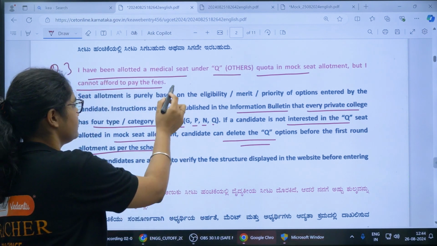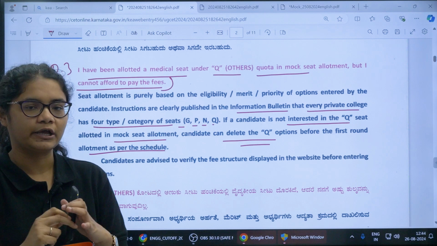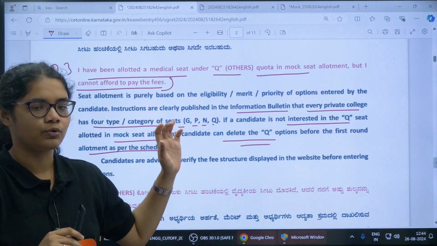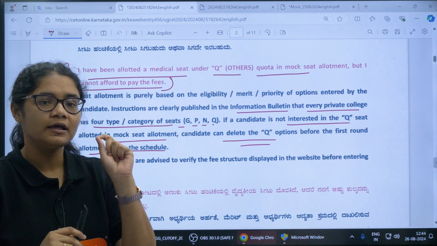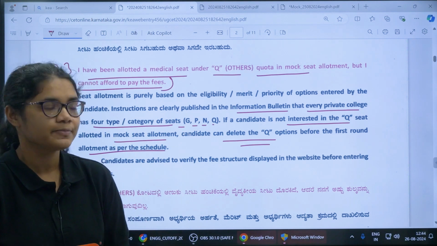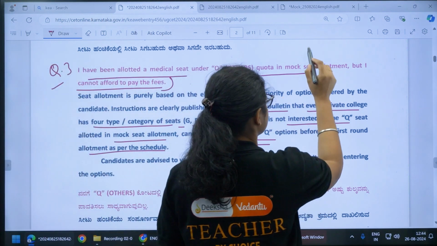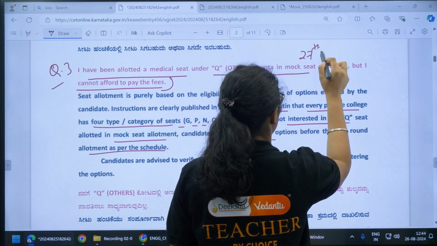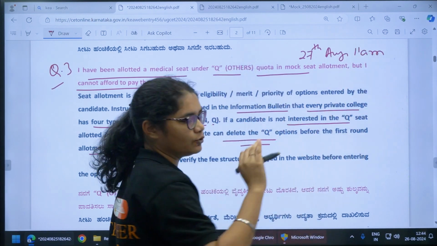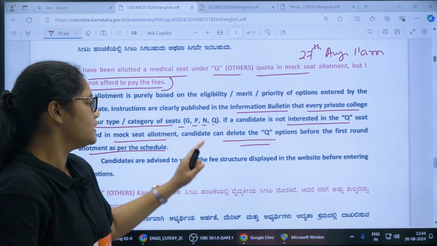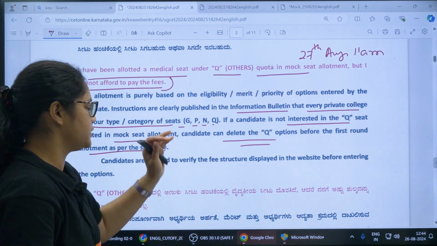Suppose you cannot pay the fee for the Q quota seat you are getting and you don't want that college, you can delete that option in your option entry before the last date of first round option entry. As per now, the last date for first round option entry is 27th August, 11 AM. So before this time you can make any changes in your option entry. If you are not interested in a particular option, you can delete it.